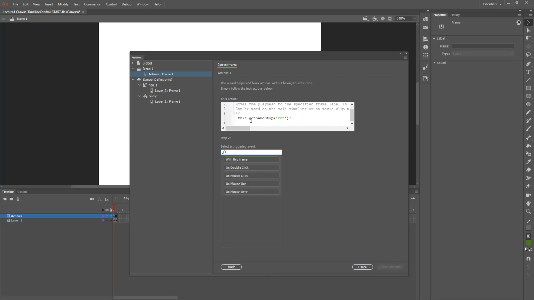Then it's going to tell me, how do you want to trigger this action? And what I want to do is a mouse click. So if I mouse click, it's going to ask me, what do you want to mouse click on? And I'll say, well, mouse click on stand. That is the movie clip that's standing, that is in that frame. I'll go ahead and click on that and finish and add.